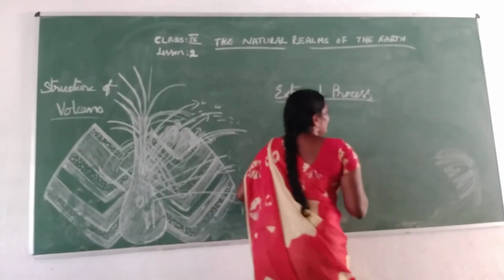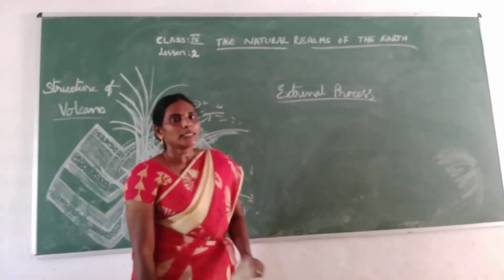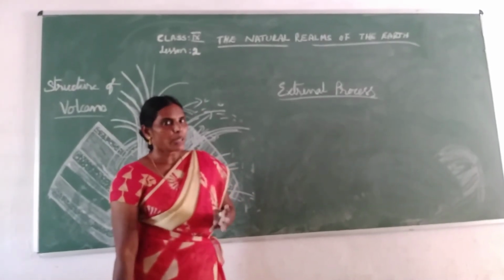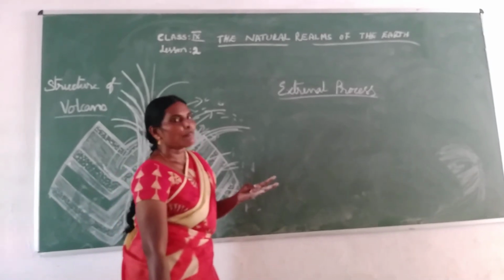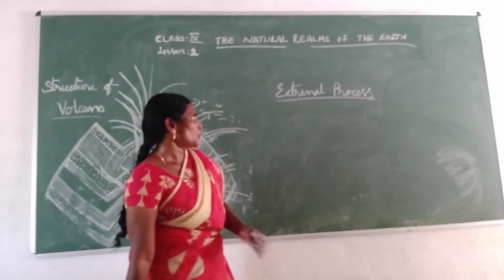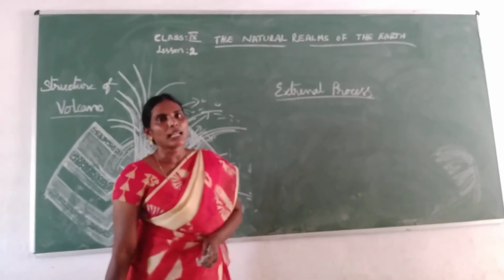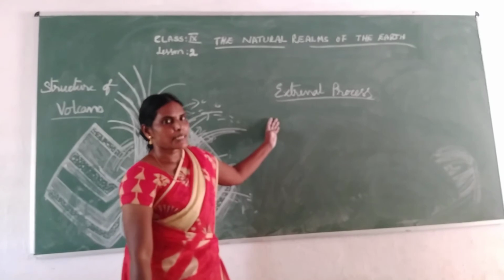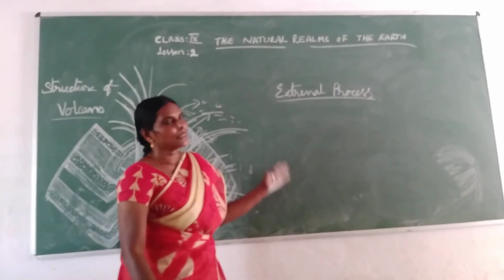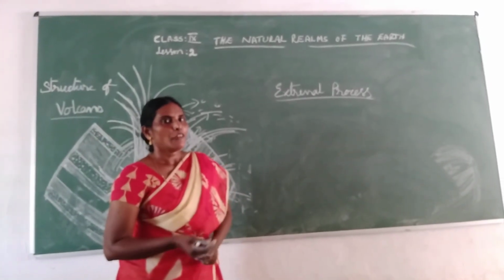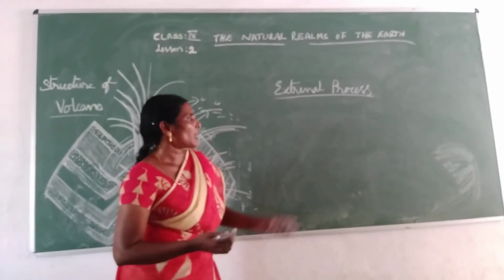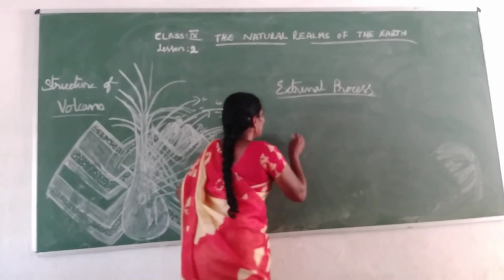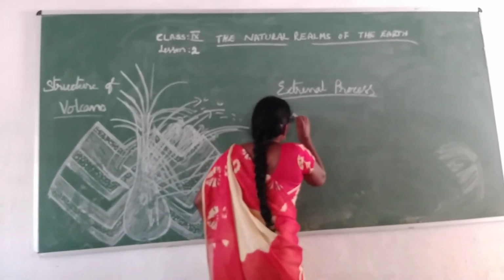External process. Okay, children. In the third order landforms, we have water and wind. Because of the interaction of water and wind, the external process will occur. Because of the pressure of water and the pressure of wind, some landforms occur on the earth. That is called the denudation process.